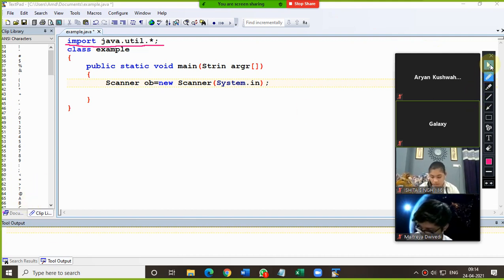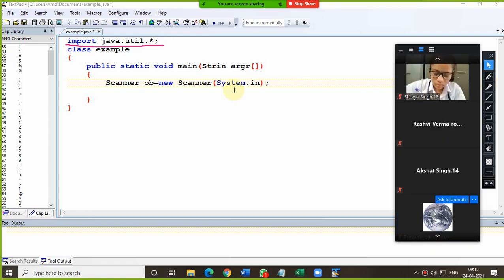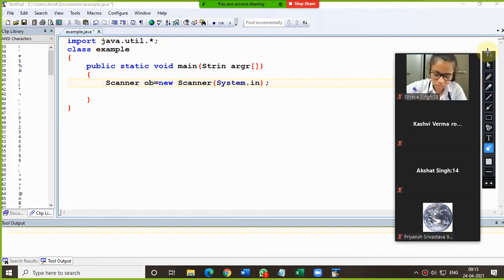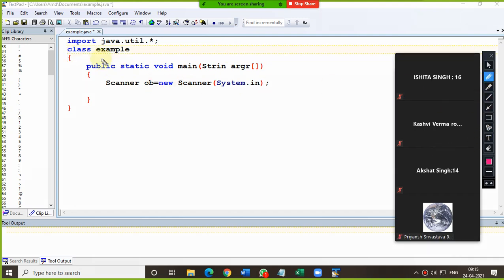So now let me explain this question with the help of the example here. First of all, what are we supposed to write? We write import java.util.*. After that, we write the class, then the class name; I have used Example. See here, the class name and the file name must be the same, as I have taken here Example.java.